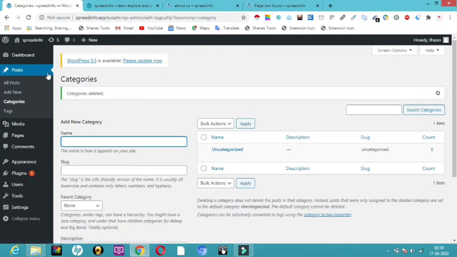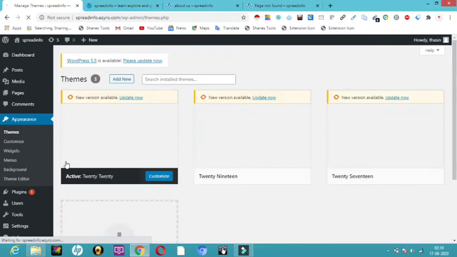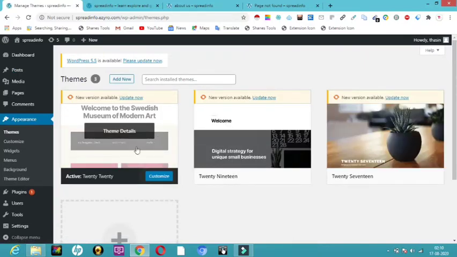Now there are a few things actually. Once you get into WordPress and it shows you welcome to WordPress, you can get into the appearance section. In the appearance you have to click on themes. Now here you can see a default. It has given me 2020. This was the one we were working on.